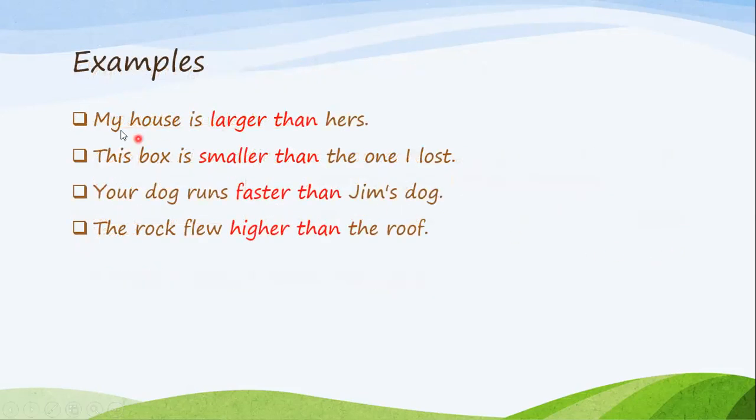For example, my house is larger than hers. This box is smaller than the one I lost. Your dog runs faster than Jim's dog. The rock flew higher than the roof. So higher than, faster than, smaller than, larger than, comparing between two either things, places, ideas, people. That's why these larger, smaller, faster, higher are called comparative adjectives.